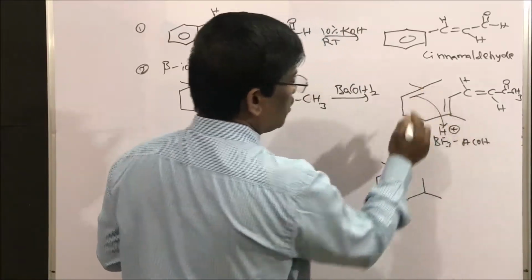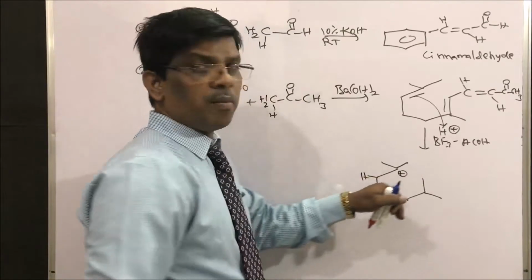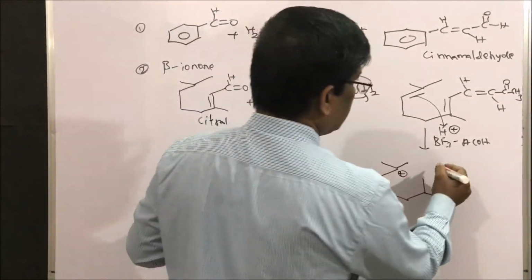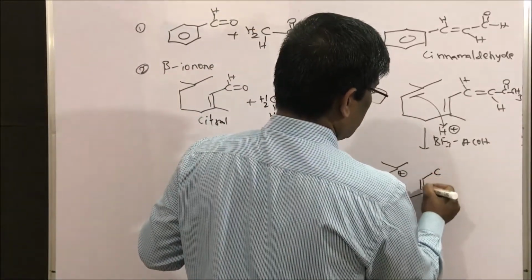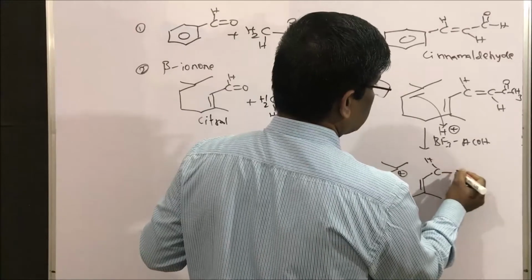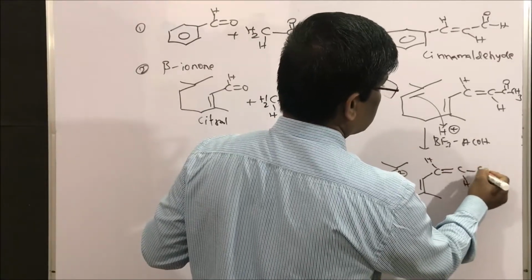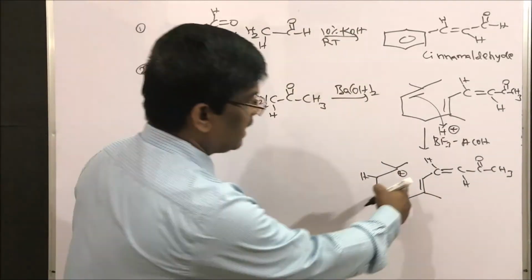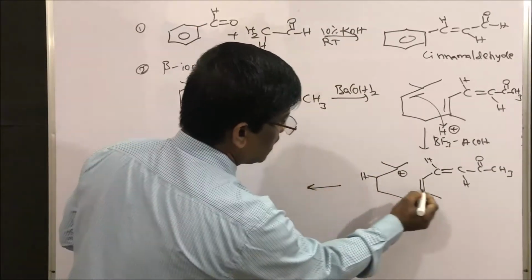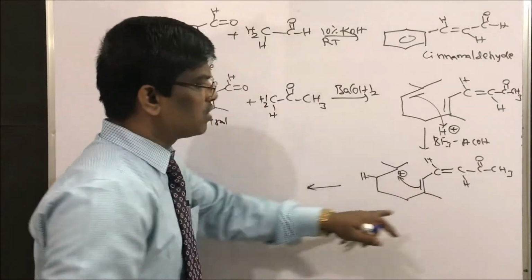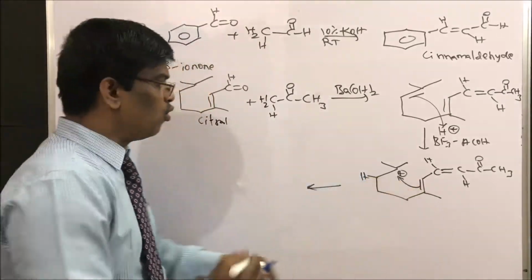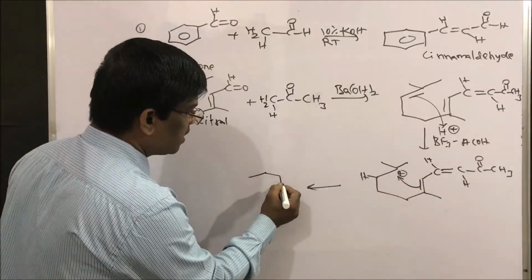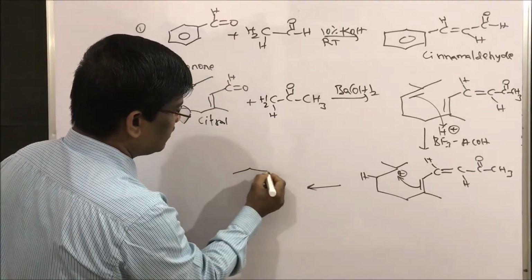Yes students, so hydrogen adds here, Markovnikov's addition, and the double bond will be here, giving the CH COCH3 intermediate. What happens to this intermediate? It rearranges, and this double bond comes here. Since the cyclic ring is more stable, for stability purposes it undergoes cyclization.